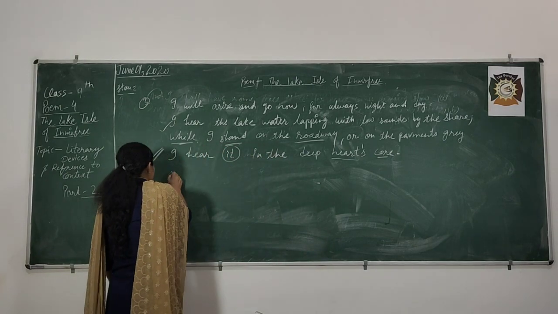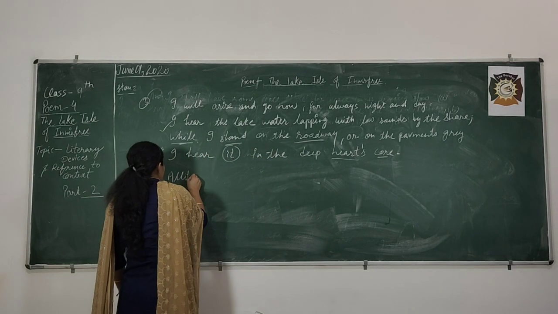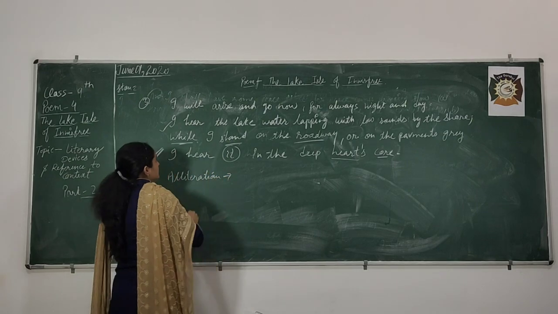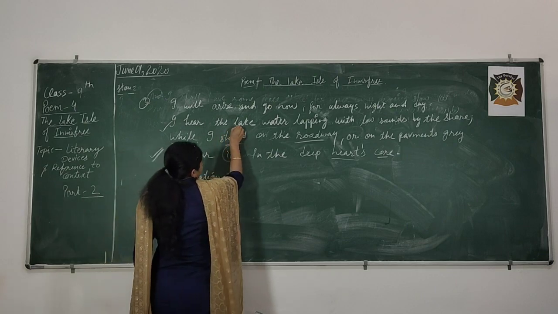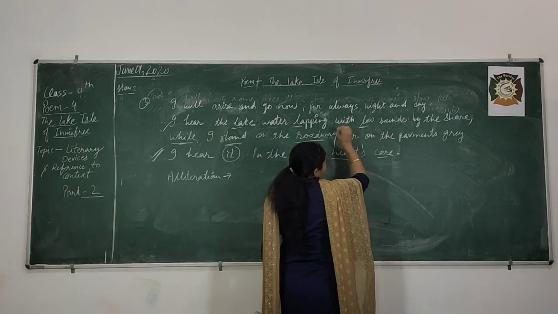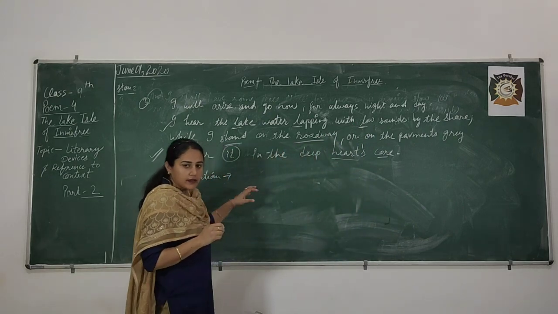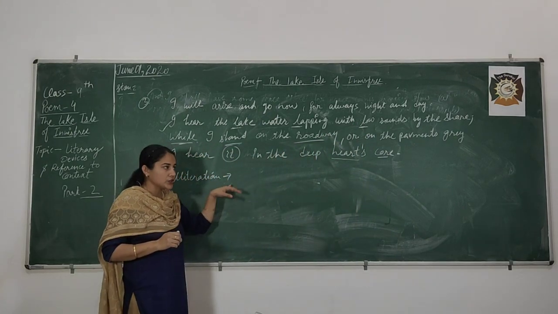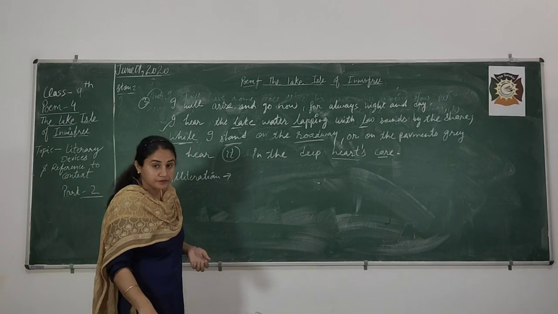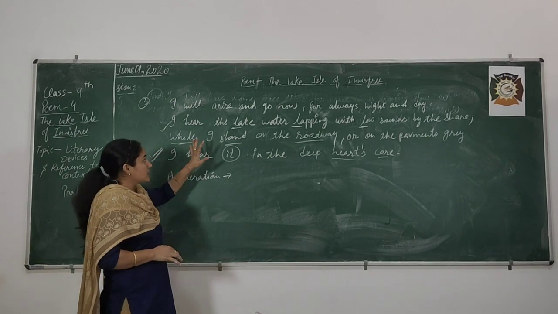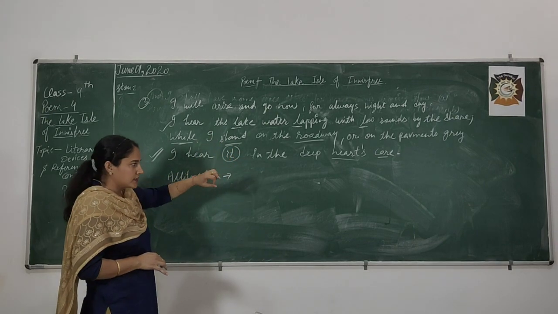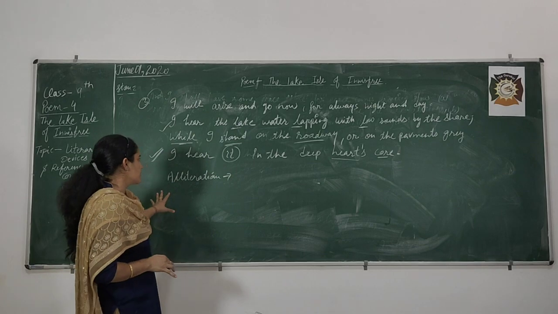There is alliteration. Alliteration, where is it? Lake, L, lapping, L, low, L. Right? Here the poet makes use of alliteration. You have to write that particular line here. And next, here you can see the assonance, anywhere else. Right? That is your task. You have to find out, dear student.